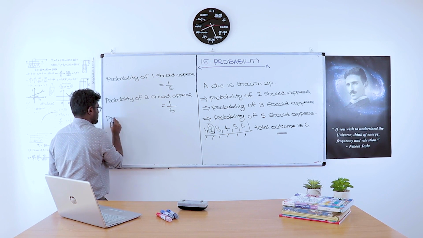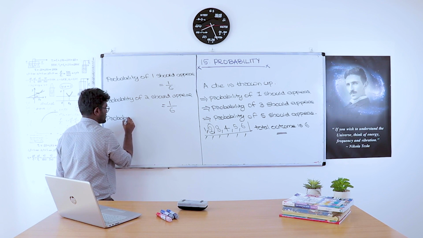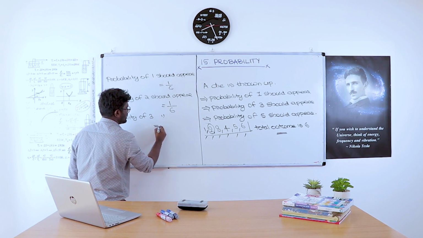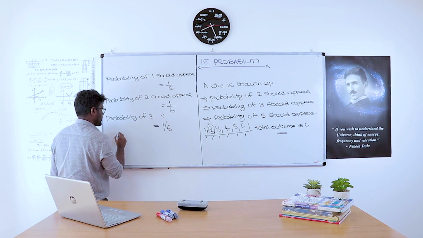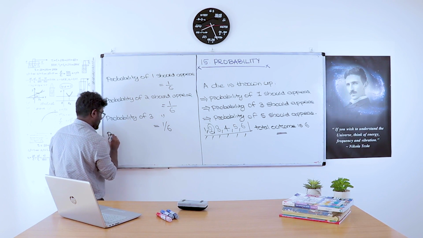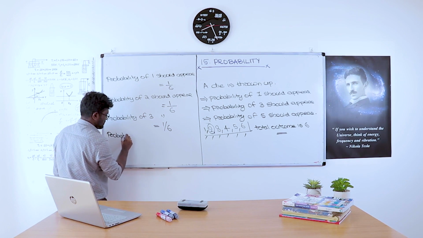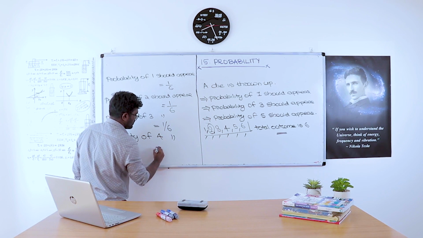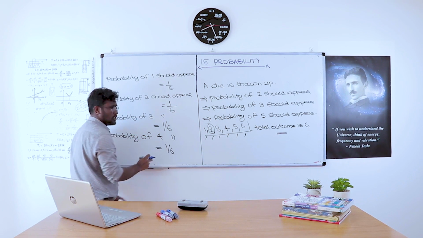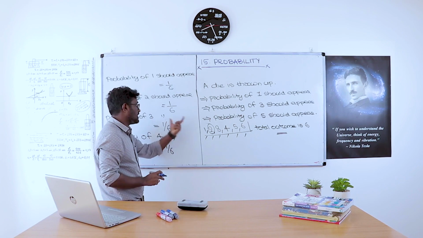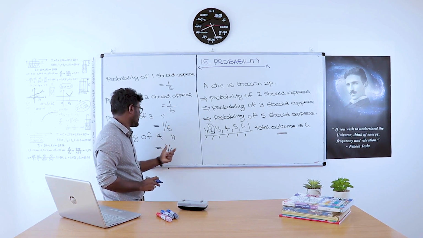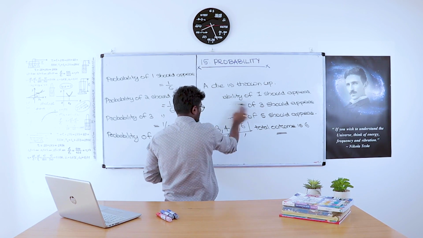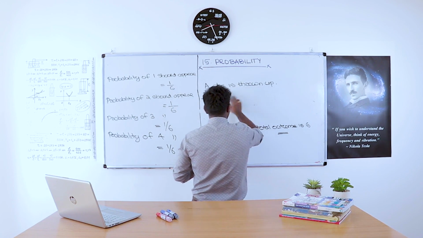What is the probability of 3 appearing? Probability of 3 appearing is again 1 by 6. What is the probability of 4 appearing? The probability of 4 appearing is also 1 by 6, because there is only one chance that the die will give the result 4. Then what is the probability of 5 appearing?